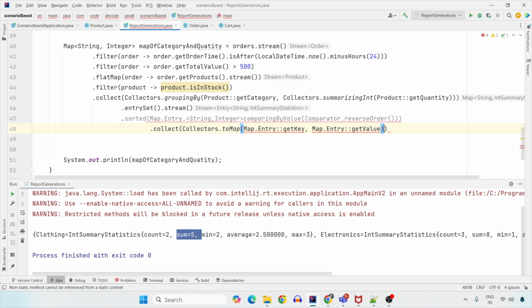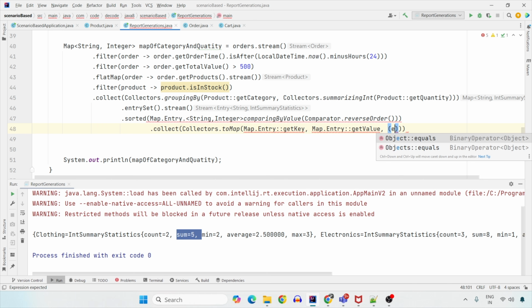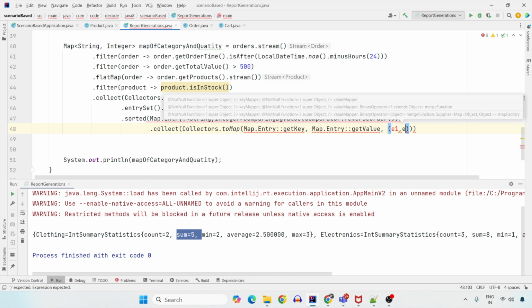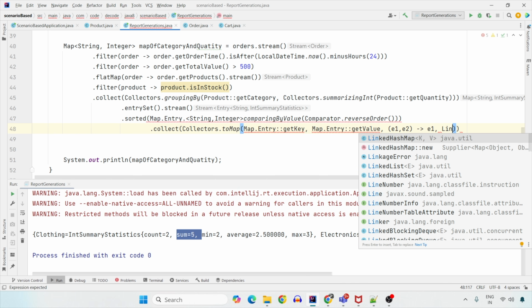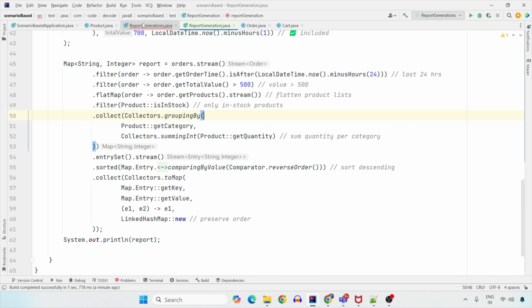Now when we are collecting it to a map, that needs one more parameter, which says what happens if I by chance find a duplicate key. What should happen? So it takes a lambda. It says if E1 is already there, and if you're trying to add a duplicate E2, what should happen? It should be replaced with E1. I'm going to use LinkedHashMap for order preservation. Let's beautify it for better understanding.